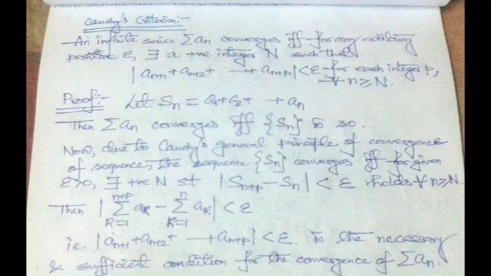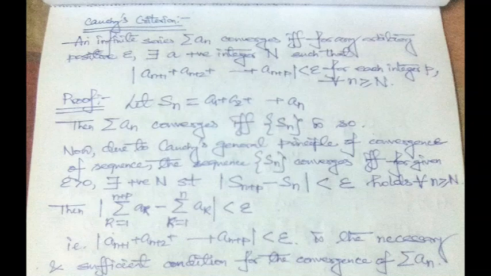This states that an infinite series summation a_n converges if and only if, for any arbitrary positive number epsilon, there exists a positive integer capital N such that the modulus of a_(n+1) plus a_(n+2) plus up to a_(n+p) is less than epsilon for each integer value of p and for all small n greater than or equal to capital N. So this is a very simple idea from Cauchy's general principle of convergence of real sequences. So how can I prove this result?